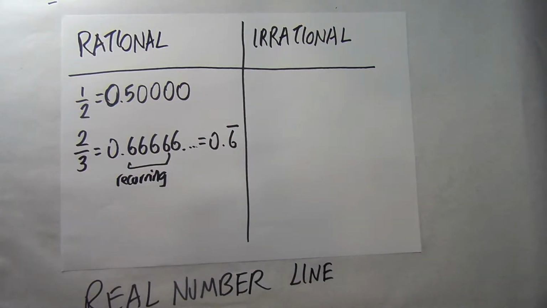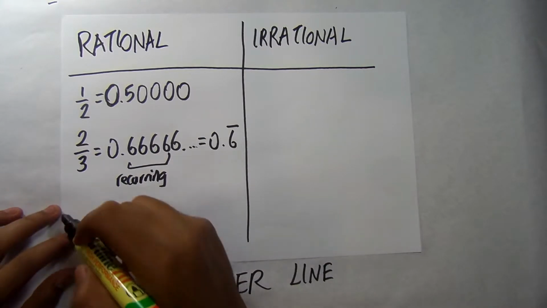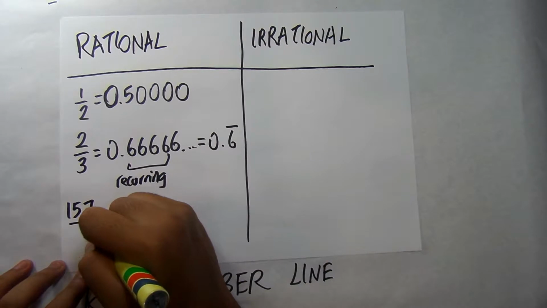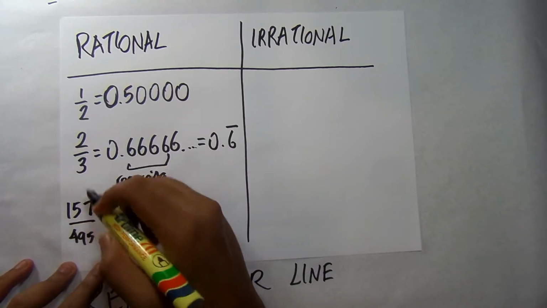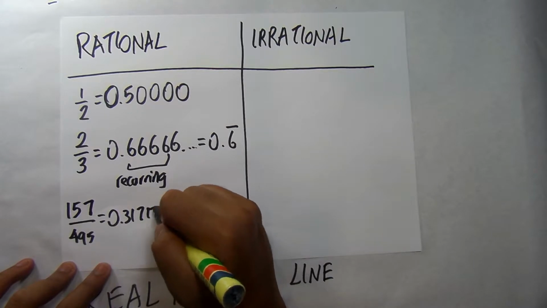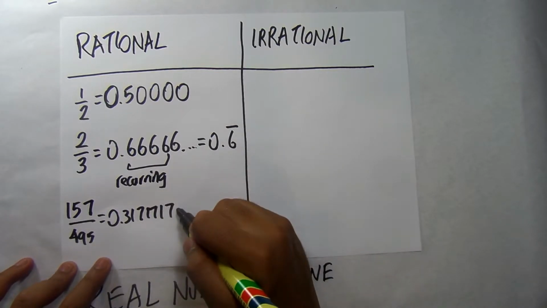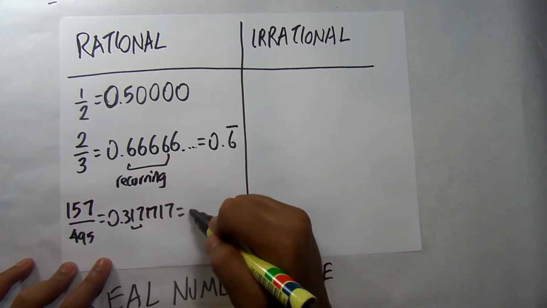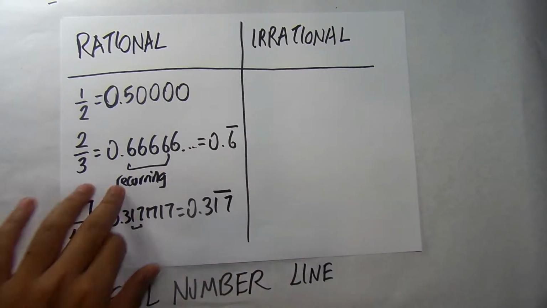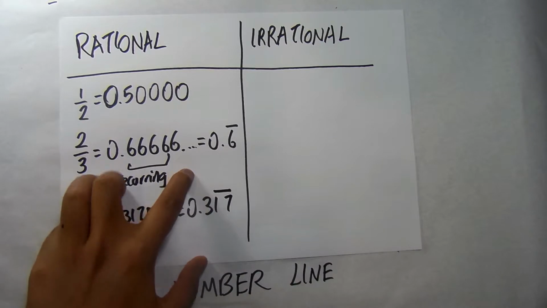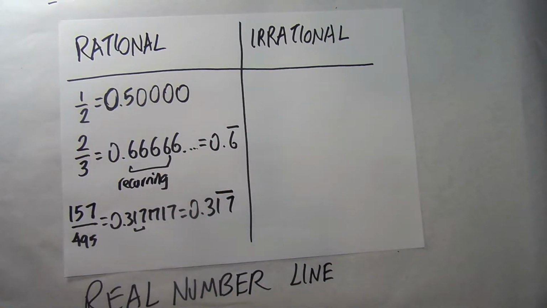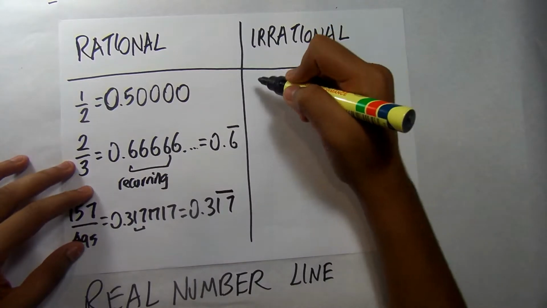And we have so many more, even more complicated ones, like 157 over 495, which is 0.3171717, and the 17 is recurring, so 0.317, and on top of the 17 we put the line showing it's recurring. Okay, and irrational numbers, let's choose a random irrational number, perhaps the most common one, pi,